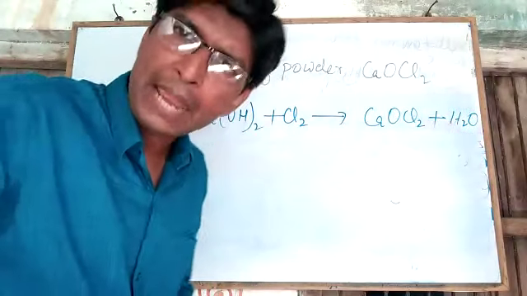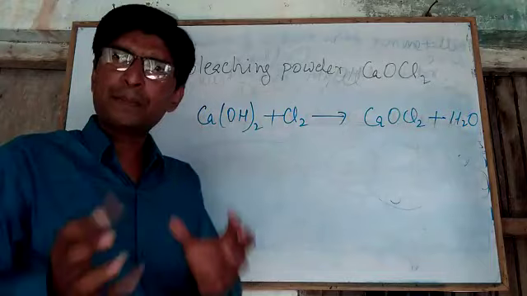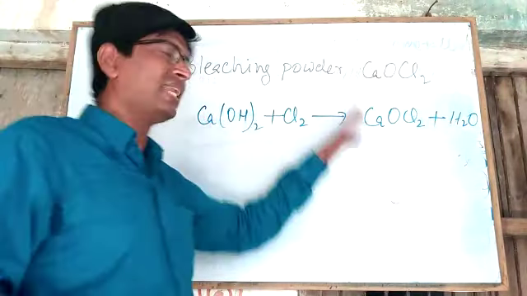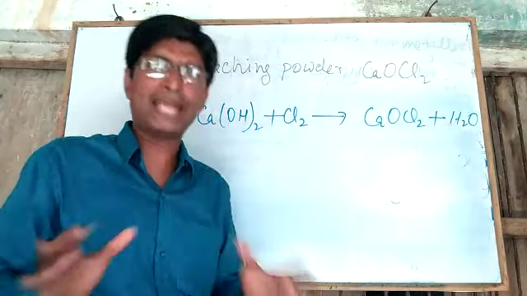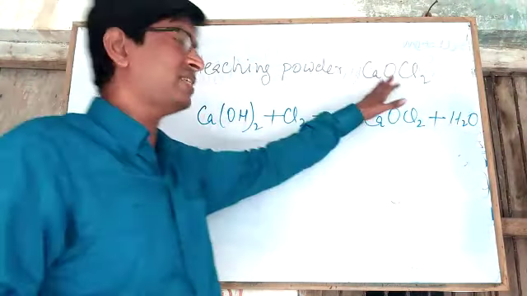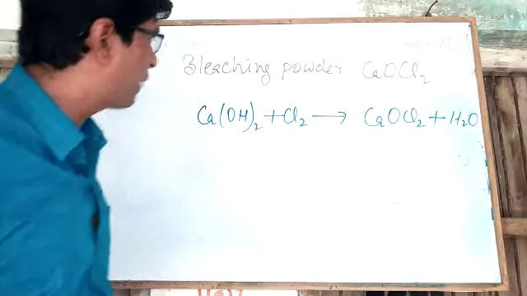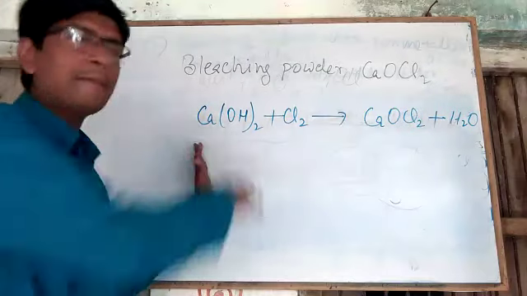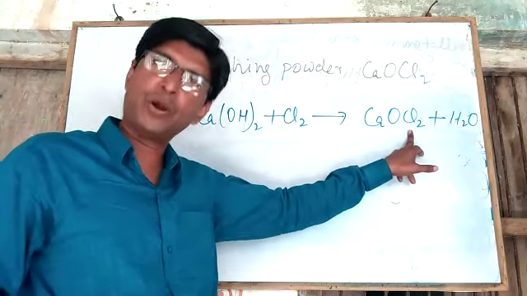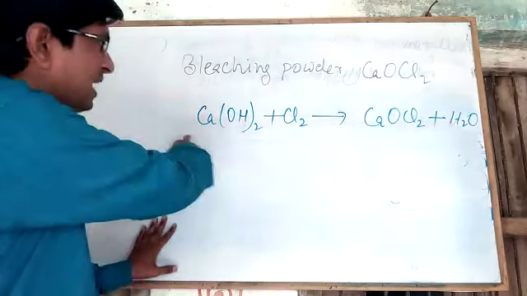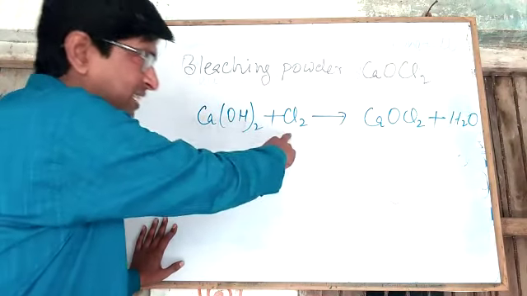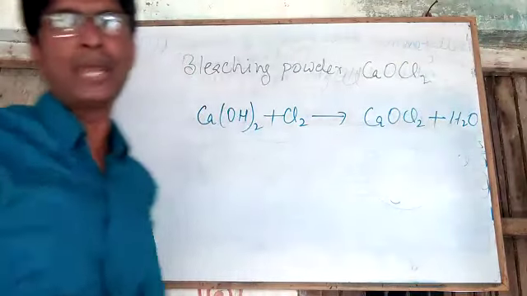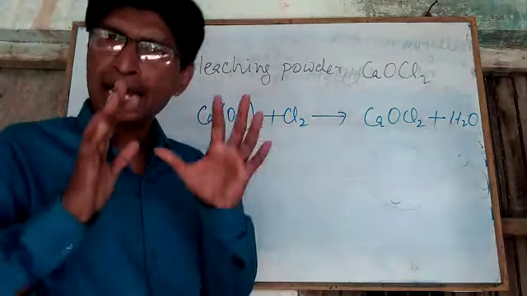Once again, bleaching powder is the common name, the chemical name is calcium oxychloride, and its formula is CaOCl2. So we can write Ca(OH)2 plus Cl2 gives CaOCl2 plus H2O. In this way, bleaching powder is formed in the laboratory.